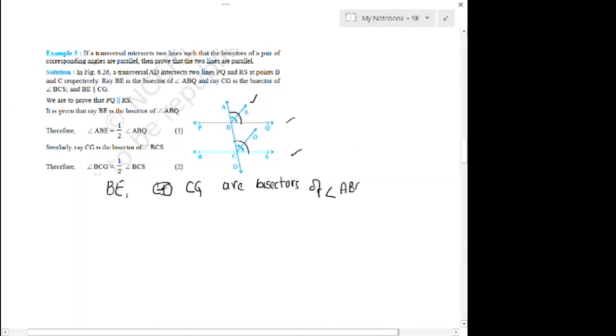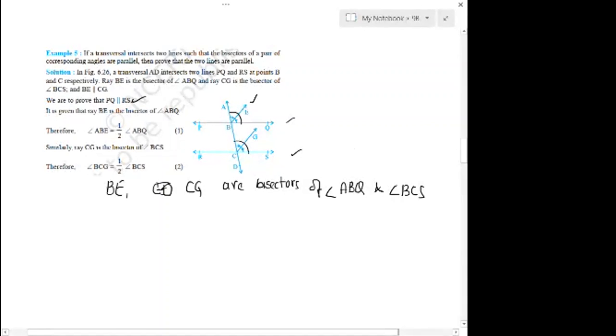What is one more angle? BCS. Angle BCS. Now, how do you prove that the given lines PQ and RS are parallel? We have to prove that PQ is parallel to RS. How do you prove that? You already learned this, right?